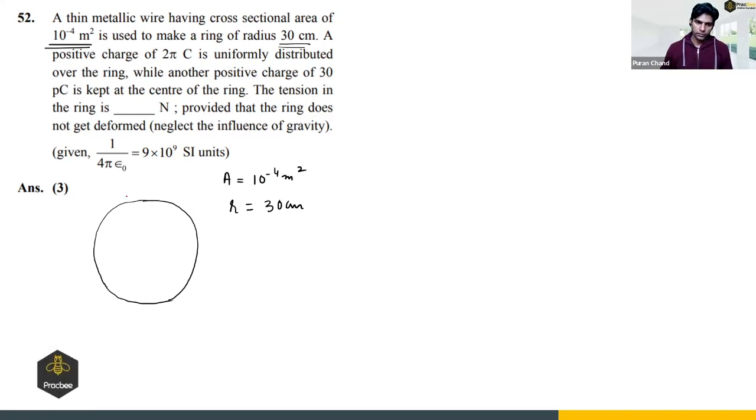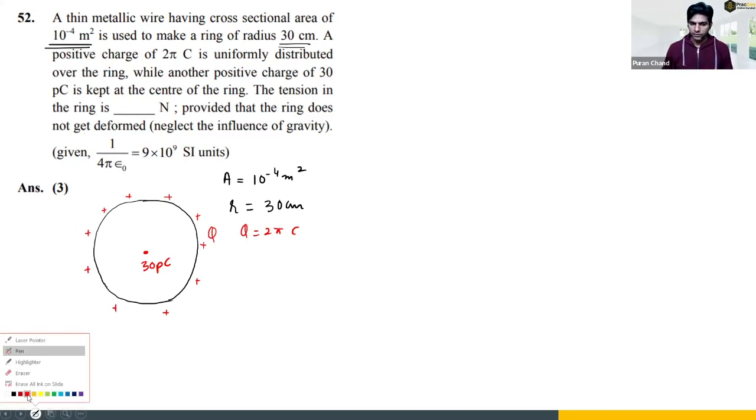So we have distributed charge, let us say Q is 2 pi coulomb, uniformly distributed, while another positive charge of 3 picocoulomb is kept at the center. And there is a charge of 3 picocoulomb at the center. The tension in the ring is, we have to find the tension in the ring provided that the ring does not get deformed. Okay, so whenever we have such kind of a question, we'll take a small element. So whenever we have to find the tension, we'll take a small element of the ring.